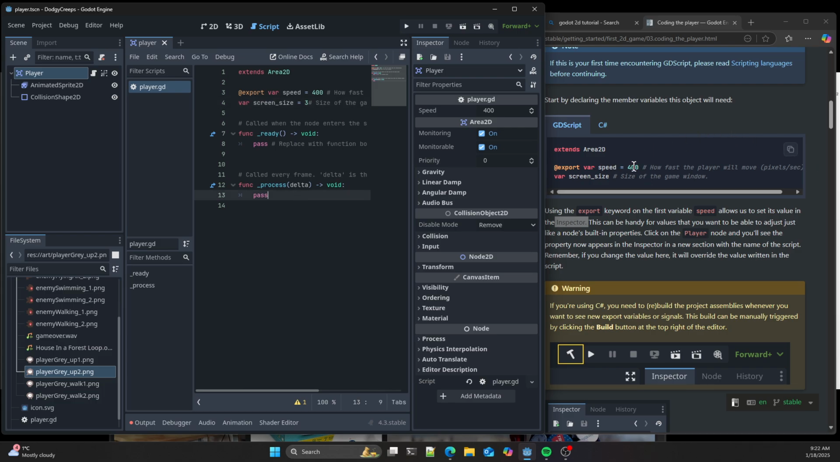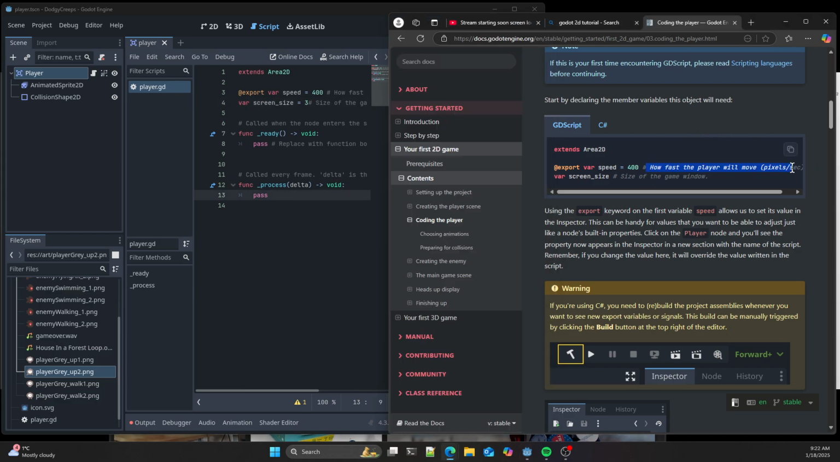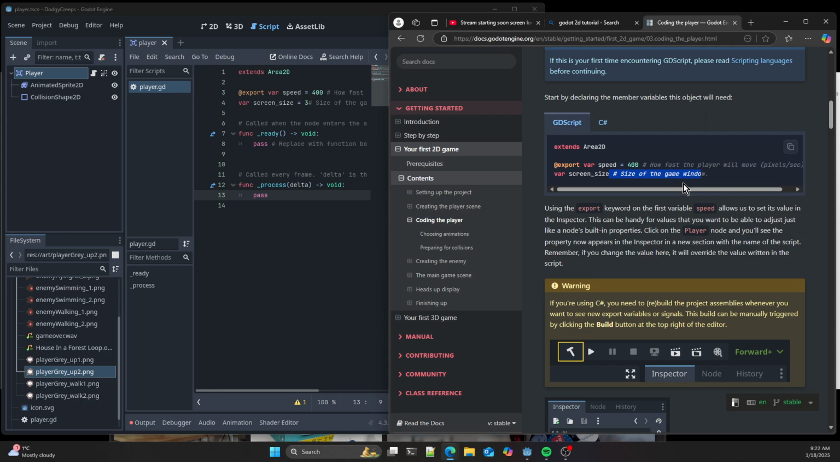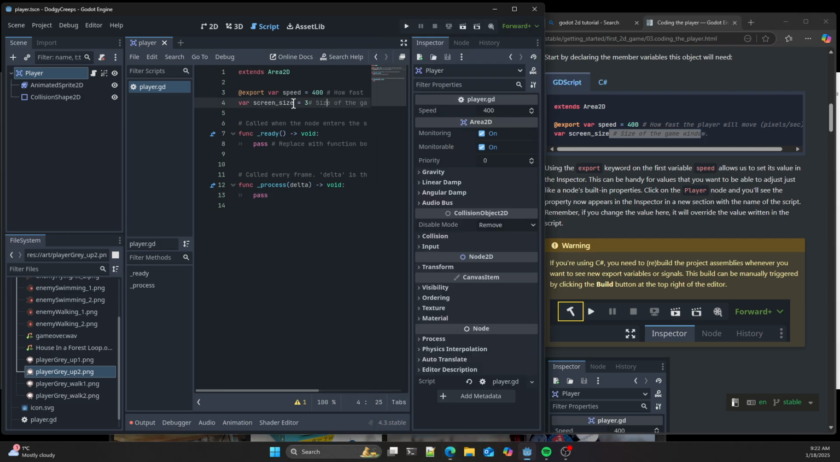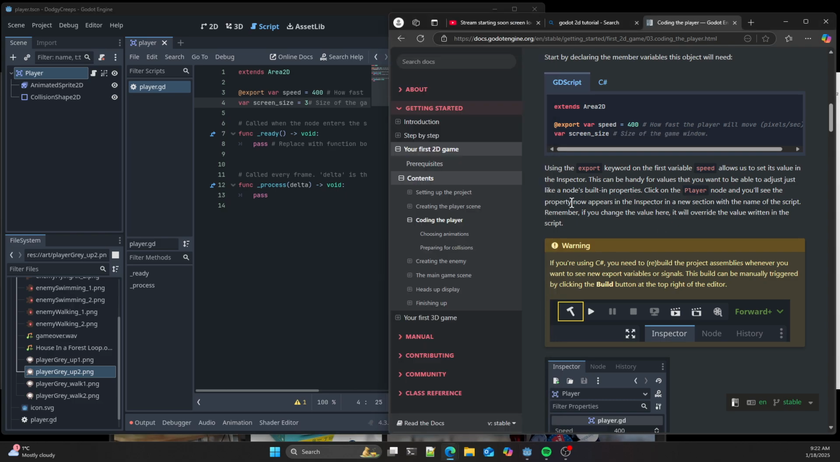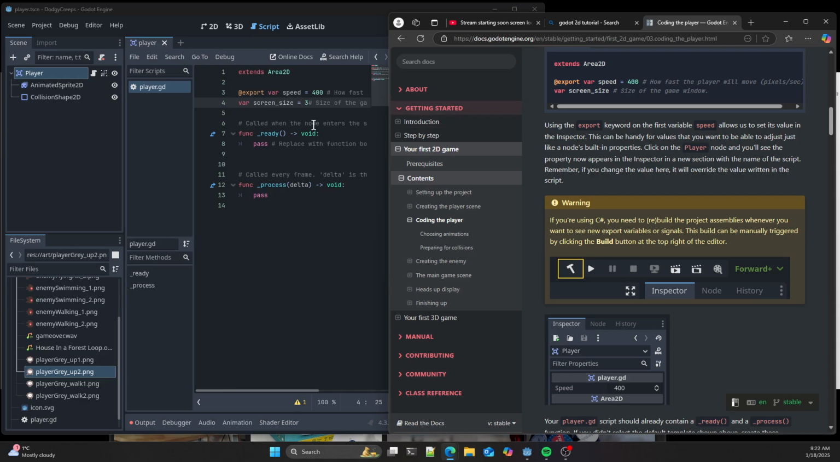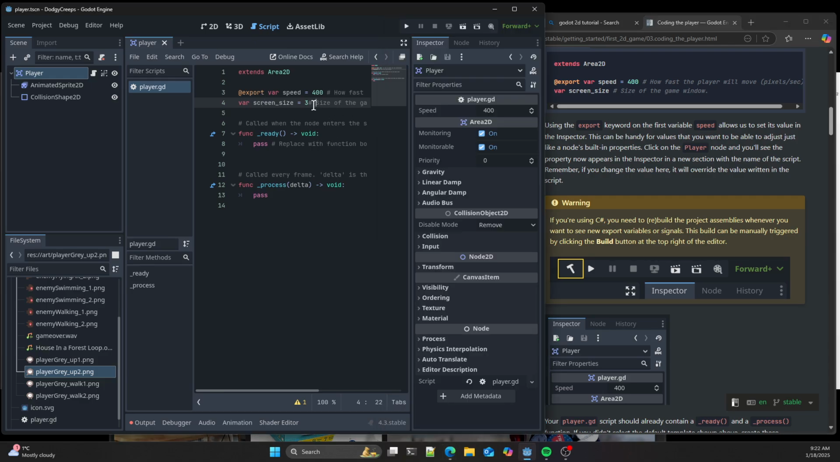Right, okay, so this is going to be how fast the game moves in pixels per second, and this is going to be the size of the game window. Yeah, so that export basically means it's visible, it's modifiable, mutable, and visible within this inspector thing here. So that allows us to add as many attributes and properties as we want within there for a particular